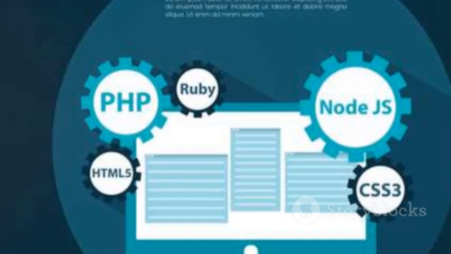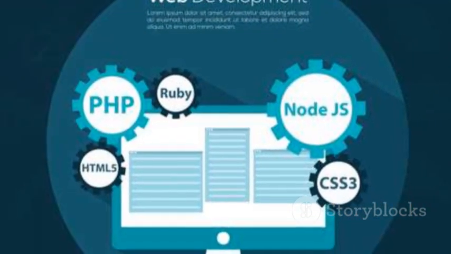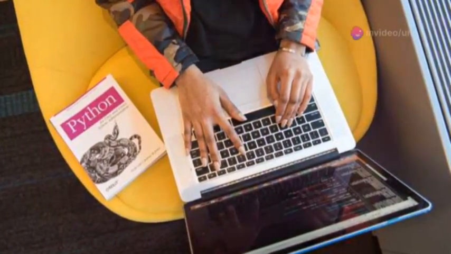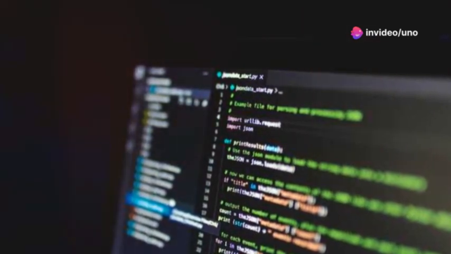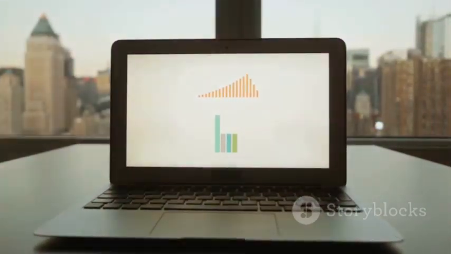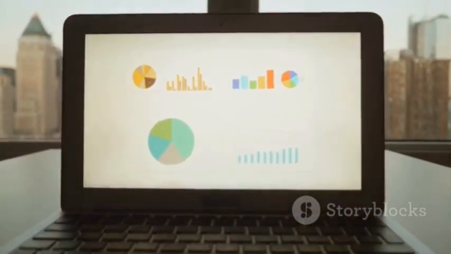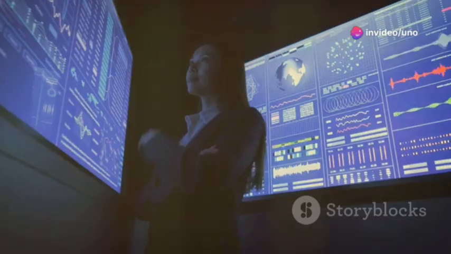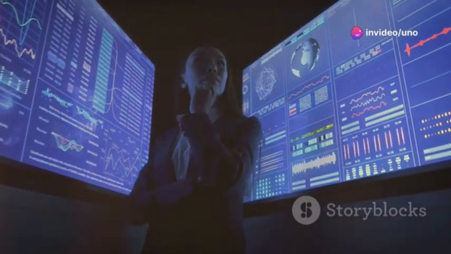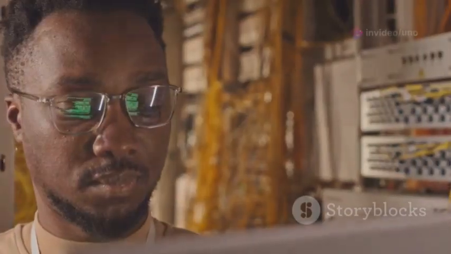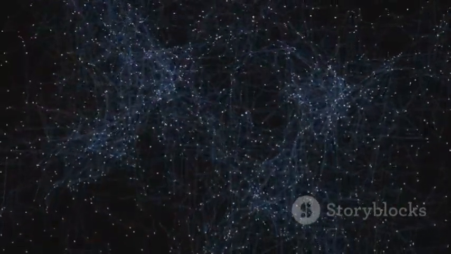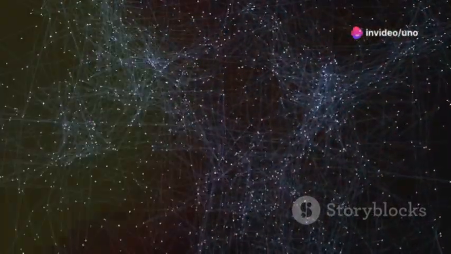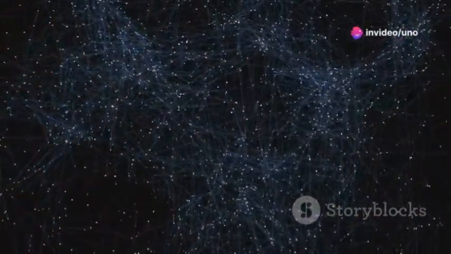Web developers use Python frameworks like Django and Flask to build powerful websites and web applications. These frameworks simplify the development process and provide robust tools for creating dynamic web content. Data scientists and analysts rely on Python libraries like NumPy, Pandas, and Matplotlib for data manipulation, analysis, and visualization. These libraries offer extensive functionalities that make handling large data sets more manageable. Python's simplicity and the availability of these powerful tools have made it a favorite in the data science community. Its easy to read syntax and comprehensive libraries streamline complex data tasks.